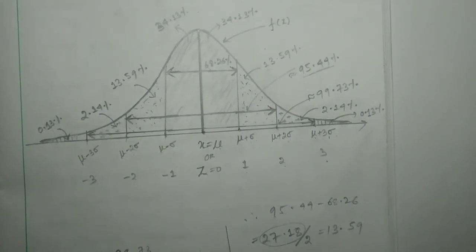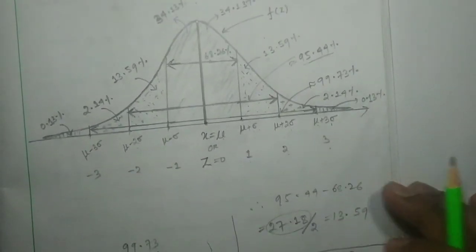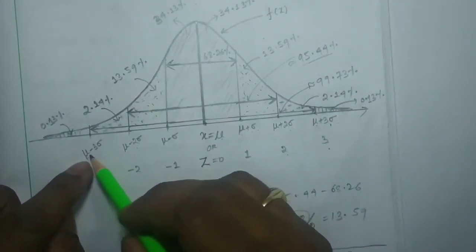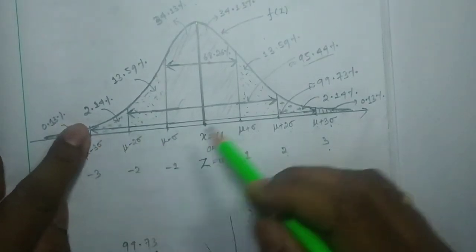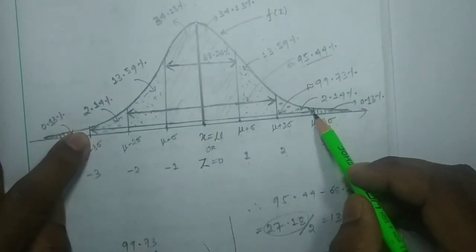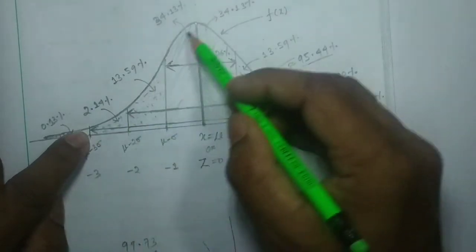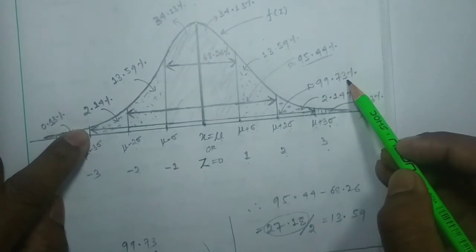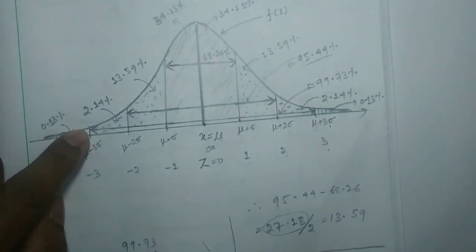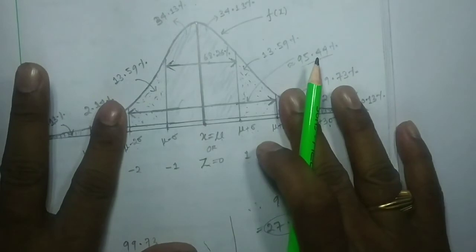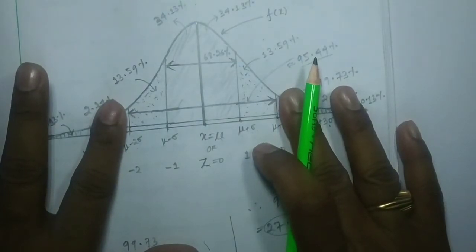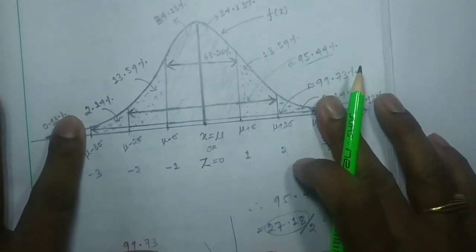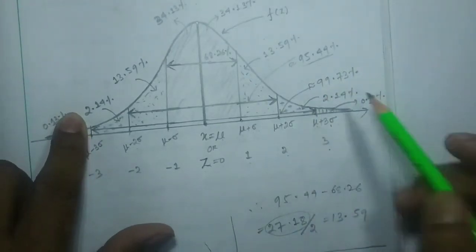Now if we consider the area in between mu plus 3 sigma and mu minus 3 sigma, from this point to this, that area is 99.73 percentage of the whole area. So in between these 2 points, the total area is 95.44, and in between these 2 points, the total area is 99.73.